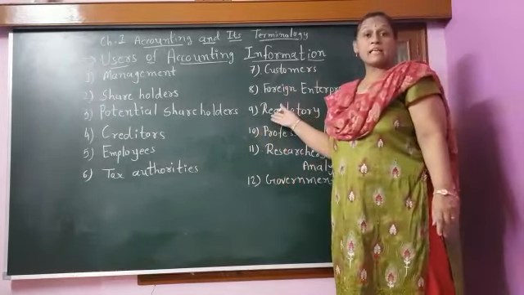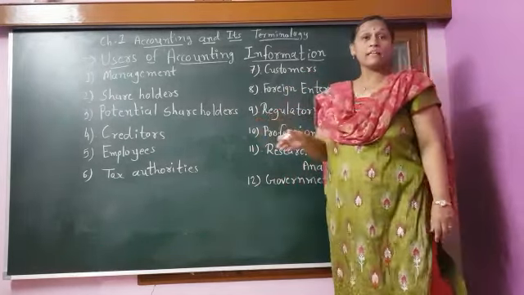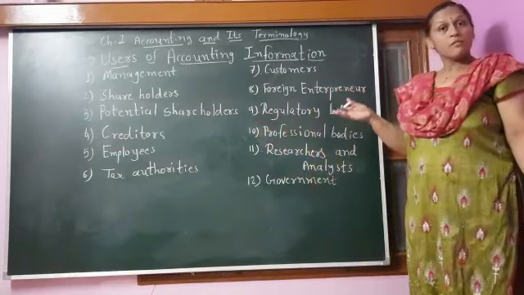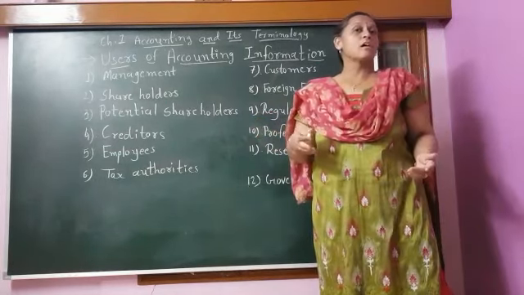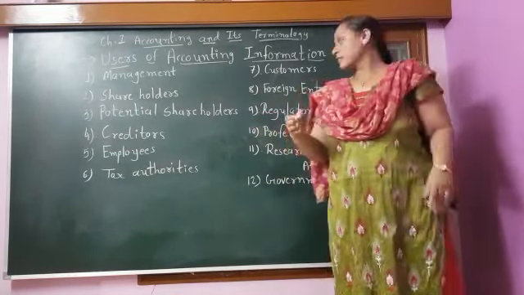A regulatory body is a body that regulates acts in a country, for example SEBI or IRDA. SEBI looks at the activity of the companies listed in the share market, and gives guidelines from time to time to the companies for their activity. So that is the regulatory body.